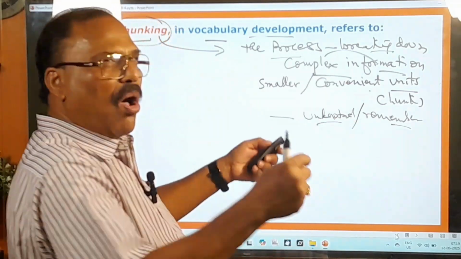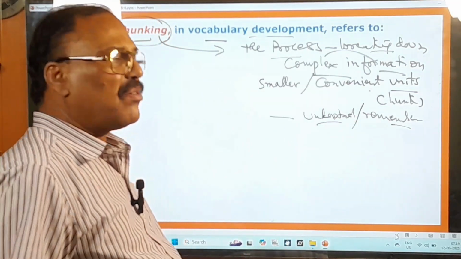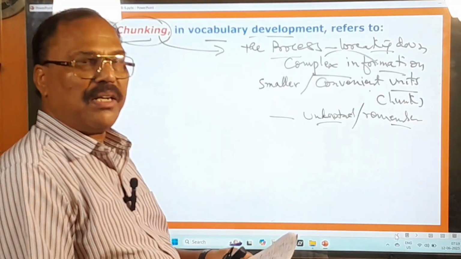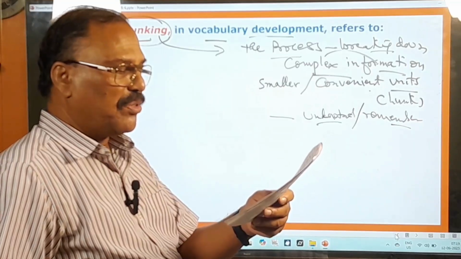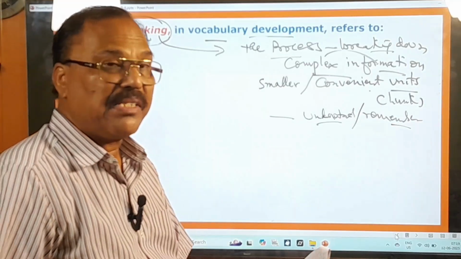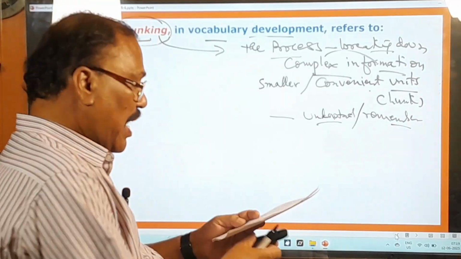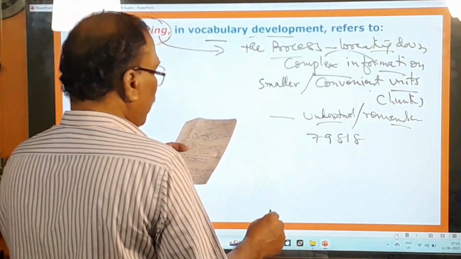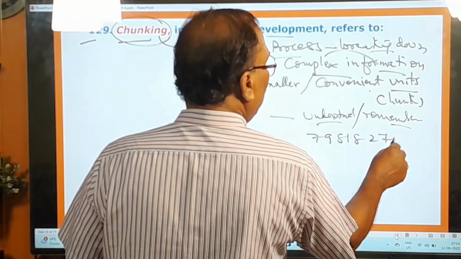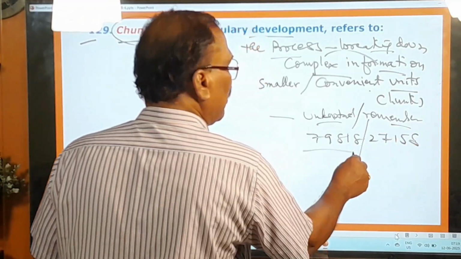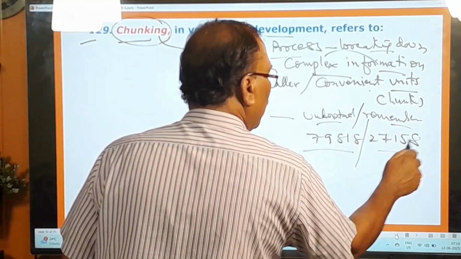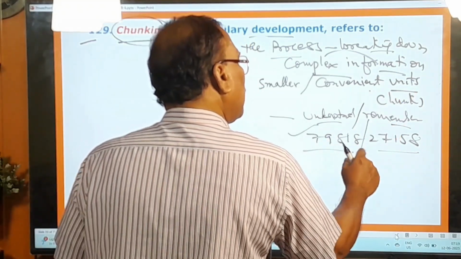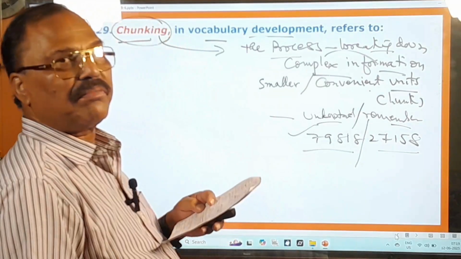For example, some long phone number. You take my own phone number. If I say this, you cannot just understand it: 798182271158, something like that. But if I say 79818 and 27158, so some break is given here. I have broken down this long number. Whenever I break it and tell you that, you can easily understand it.